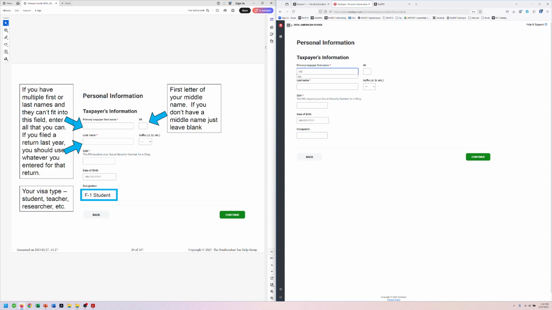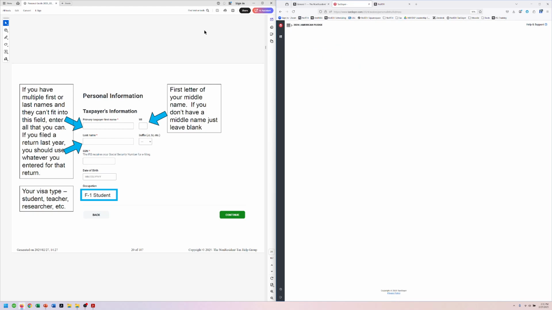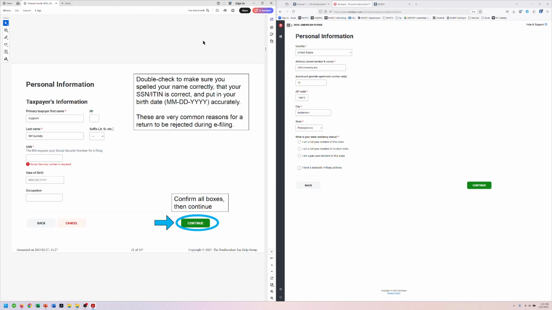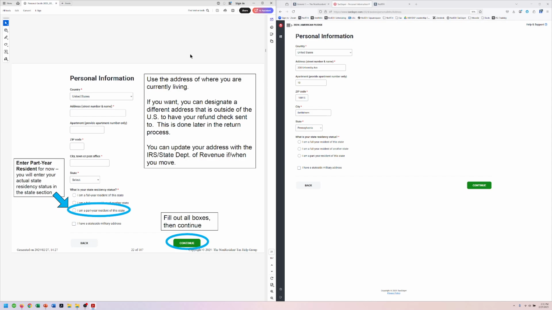All right, so this is Lisa. We're going to go here. We're going to do a fake social security number, which is not a real one and can't be filed. Her date of birth was April 15th, 2004, and she is a student. Let's say F1 student. Putting your visa type is great for that. We continue. All right, double check to make sure everything is right. We're good. Continue.